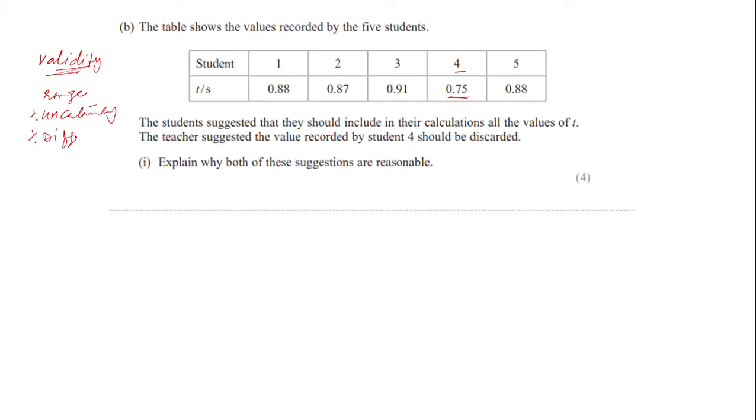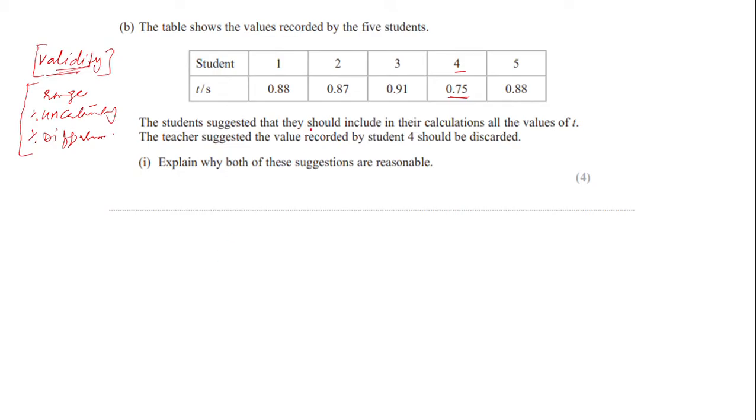So we compare these three, and then we figure out whether the range is within the limit of percentage difference or percentage uncertainty, and on the basis of this we decide whether the given suggestion or given data is valid or not.